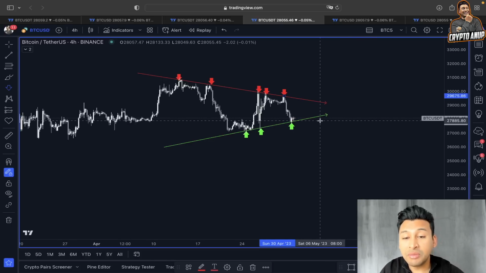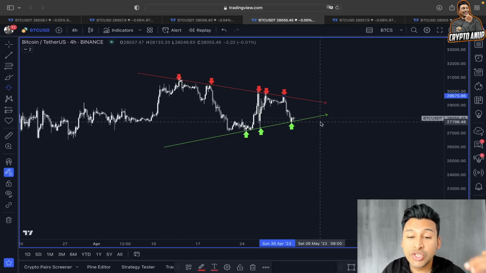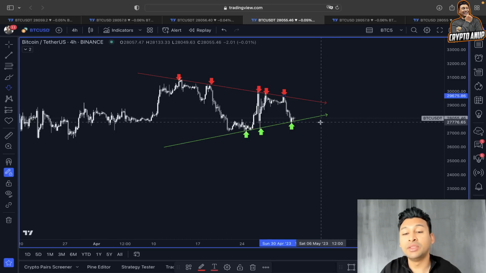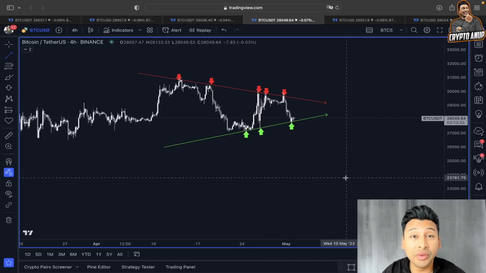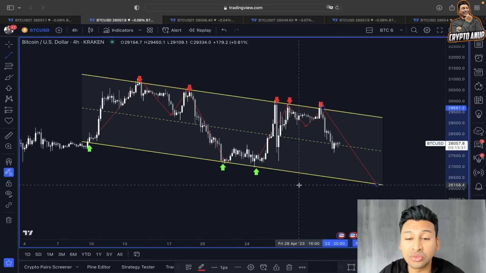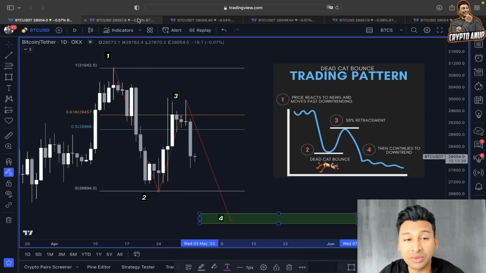So if the price in the medium short term loses the support around 27,700, 27,600, then there is a very high probability also to follow this downtrend, where we could be getting attracted towards this 25,800 to 26,000 range.